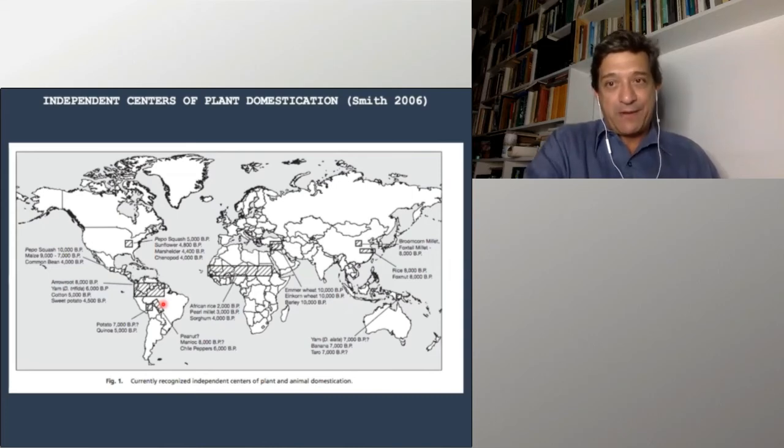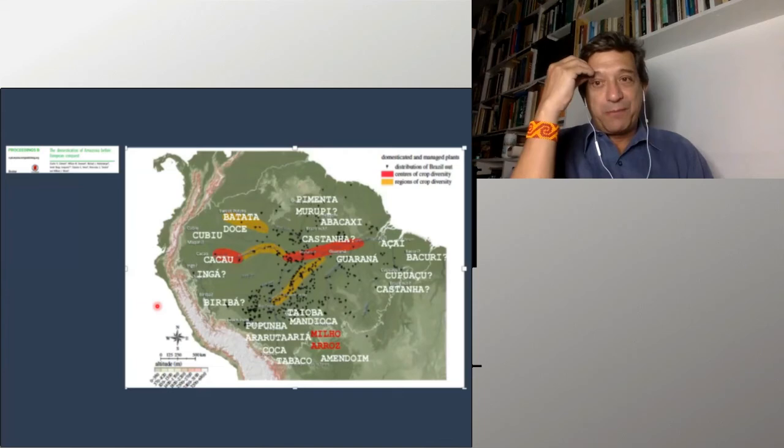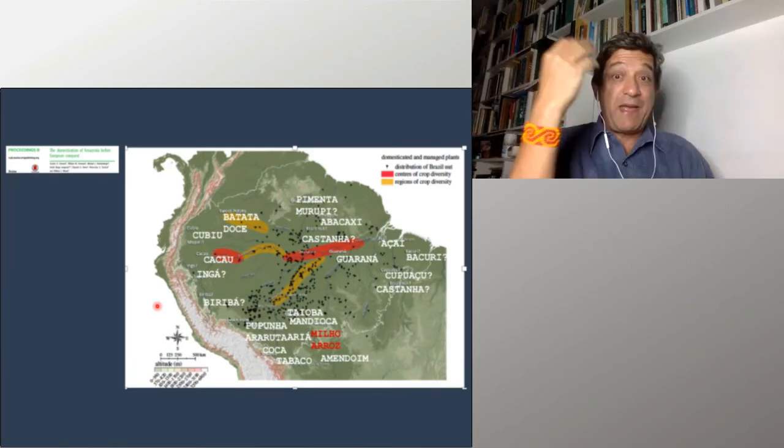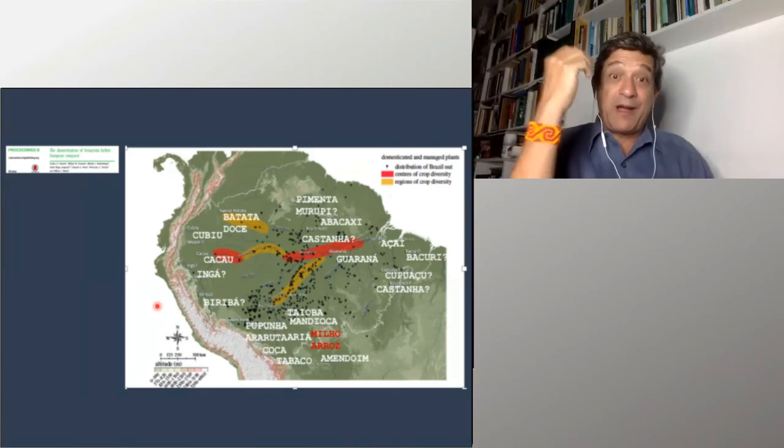If you look at this map here, we're going to see some of the known centers of independent plant domestication in the Near East, in Mesoamerica, and in the Amazon we have two of them at least. One of them is here in southwestern Amazon. We also know, this map here is in Portuguese, that some very important plants that we use across the world today, like peanuts, like manioc, now the acai palm, which is a super berry coming from the Amazon, cacao.